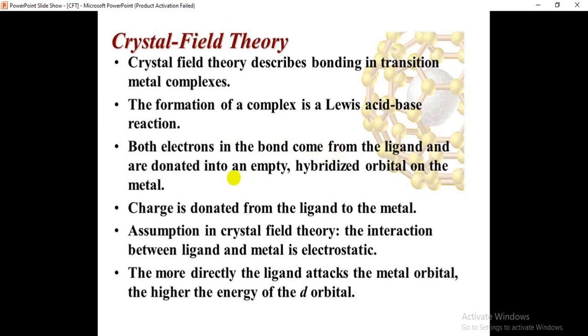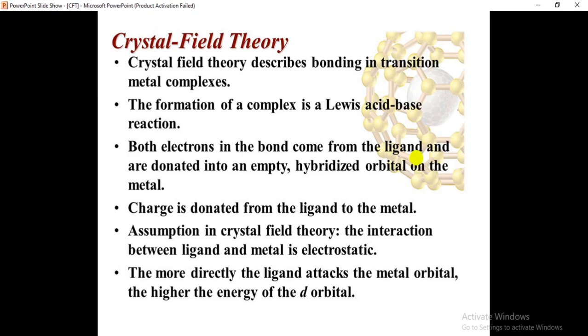Here both electrons in the bond come from the ligand and are donated into an empty hybridized orbital on the metal. We see here both electrons in the bond come from the ligand. Only the ligand can donate the two electrons, isn't it? The pair of electrons is donated by the ligand.